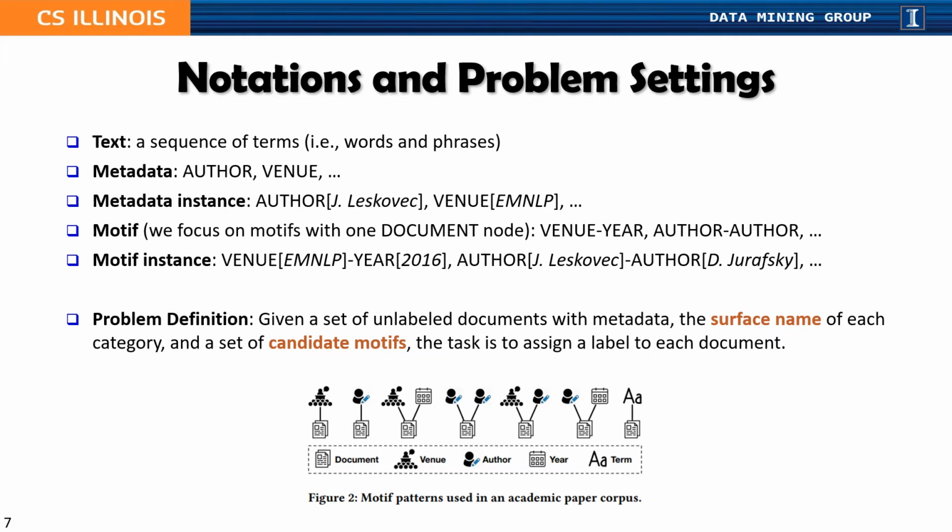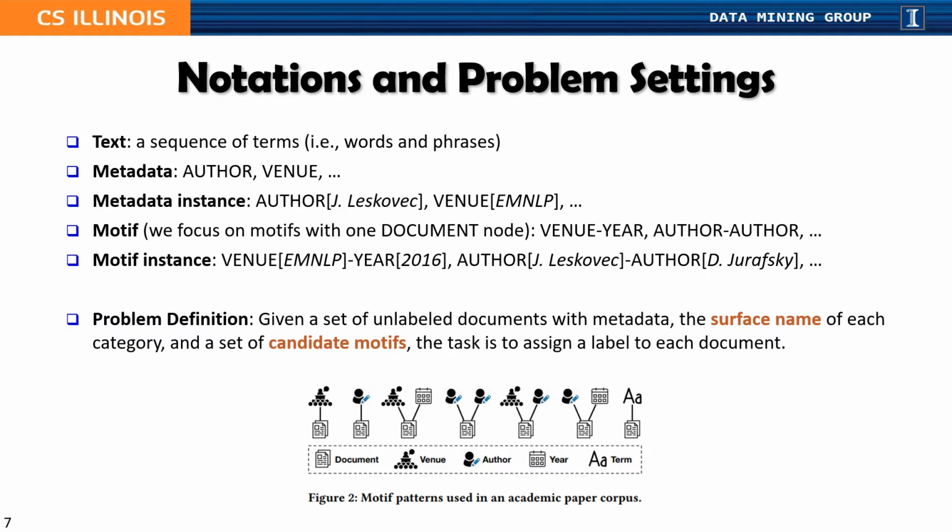We provide some example motif patterns used in an academic paper corpus. For example, the third pattern from the left is a document node linked with a venue node and a year node. And the fourth pattern from the left is a document node linked with two author nodes. Similar to metadata instances, each motif also has its motif instances.